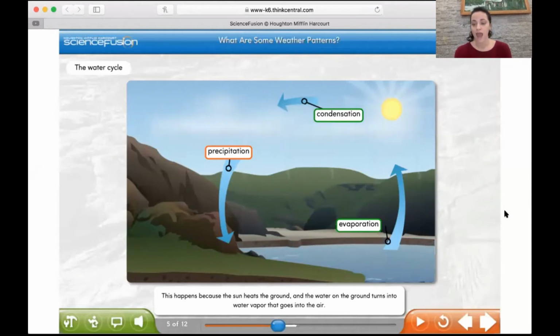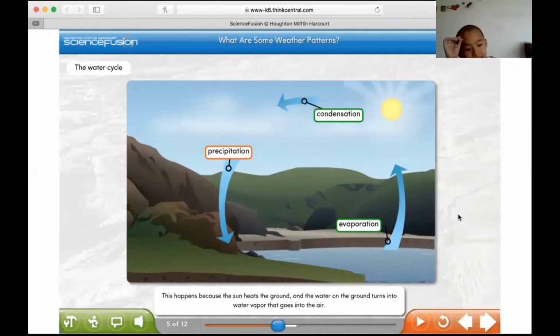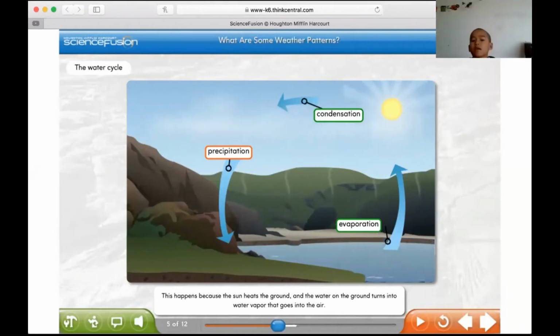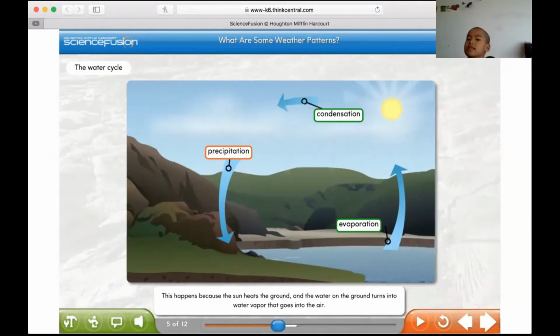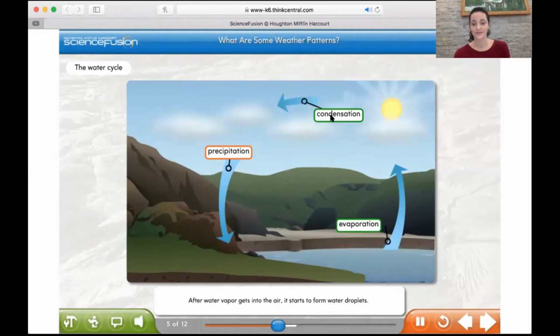Zoyman, what makes evaporation happen? Because the sun's heat. The sun's heat, very good. And where does the water vapor go, Zoyman? The water vapor goes up and turns to cloud. Good, it goes up into the air, and then condensation, let's look at that word. This is when it turns into clouds, right?